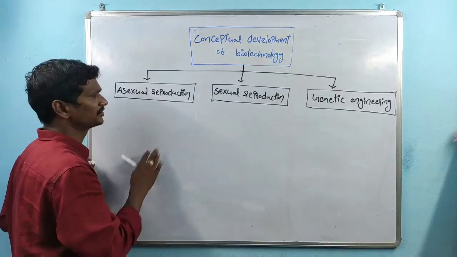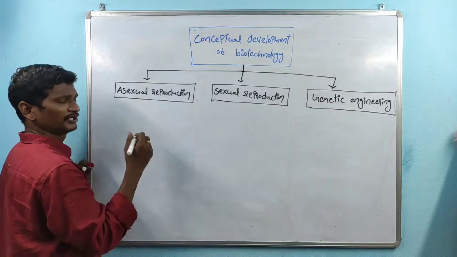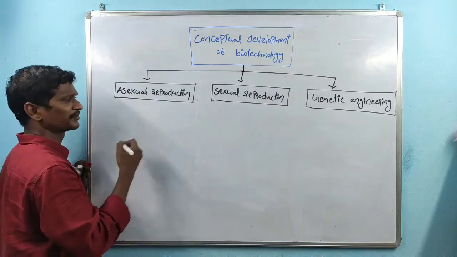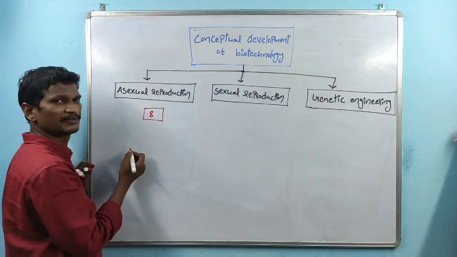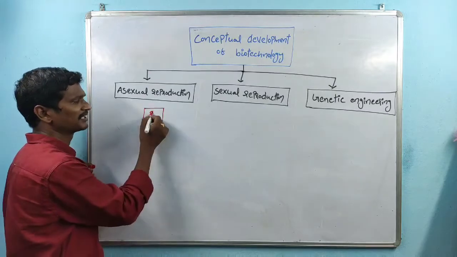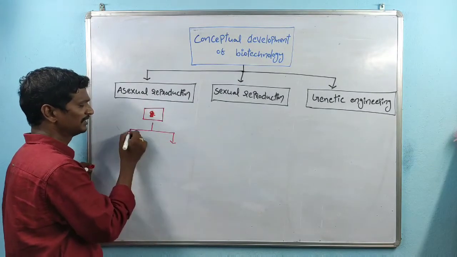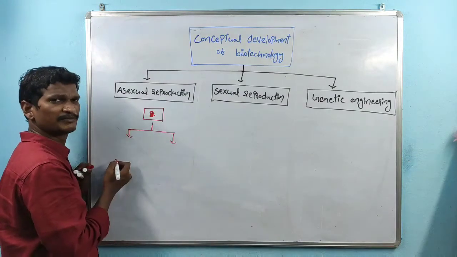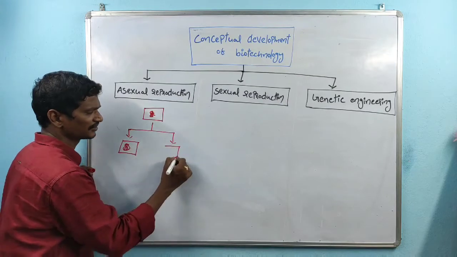Let us discuss now. First of all, asexual reproduction. In asexual reproduction, the genetic material of the parental cells is preserved. Preservation is nothing but the same genetic material passing from one generation to the next.